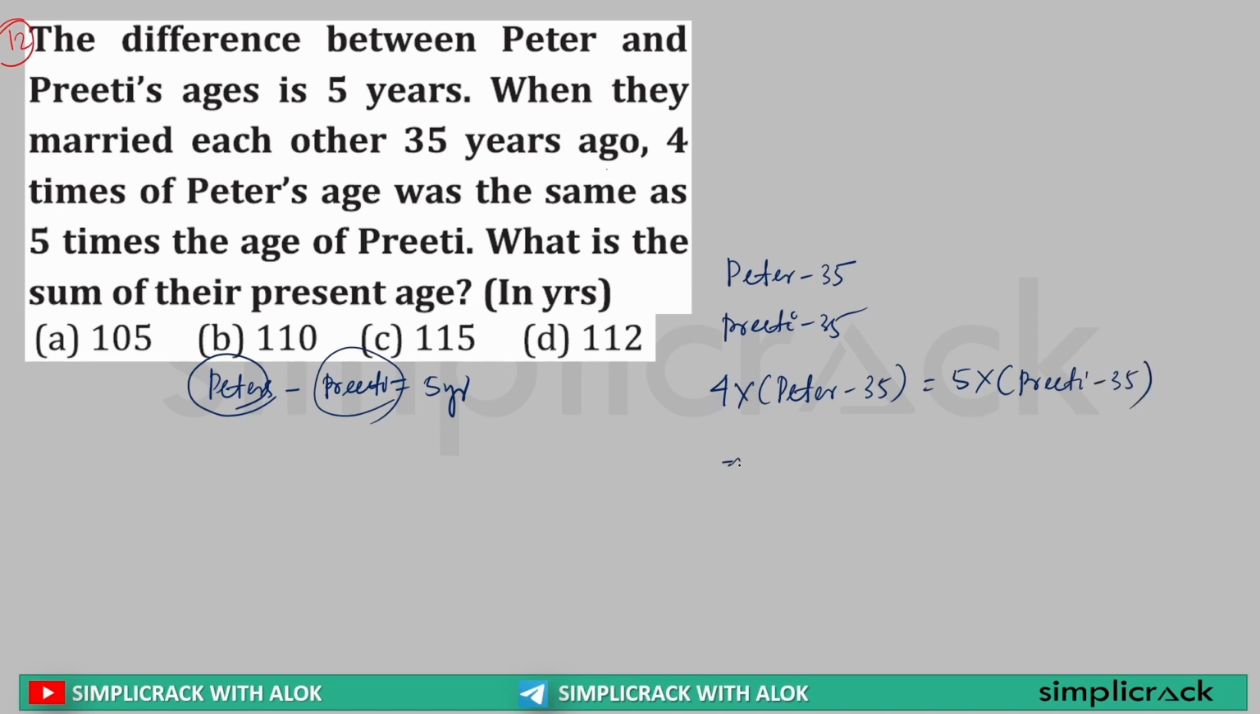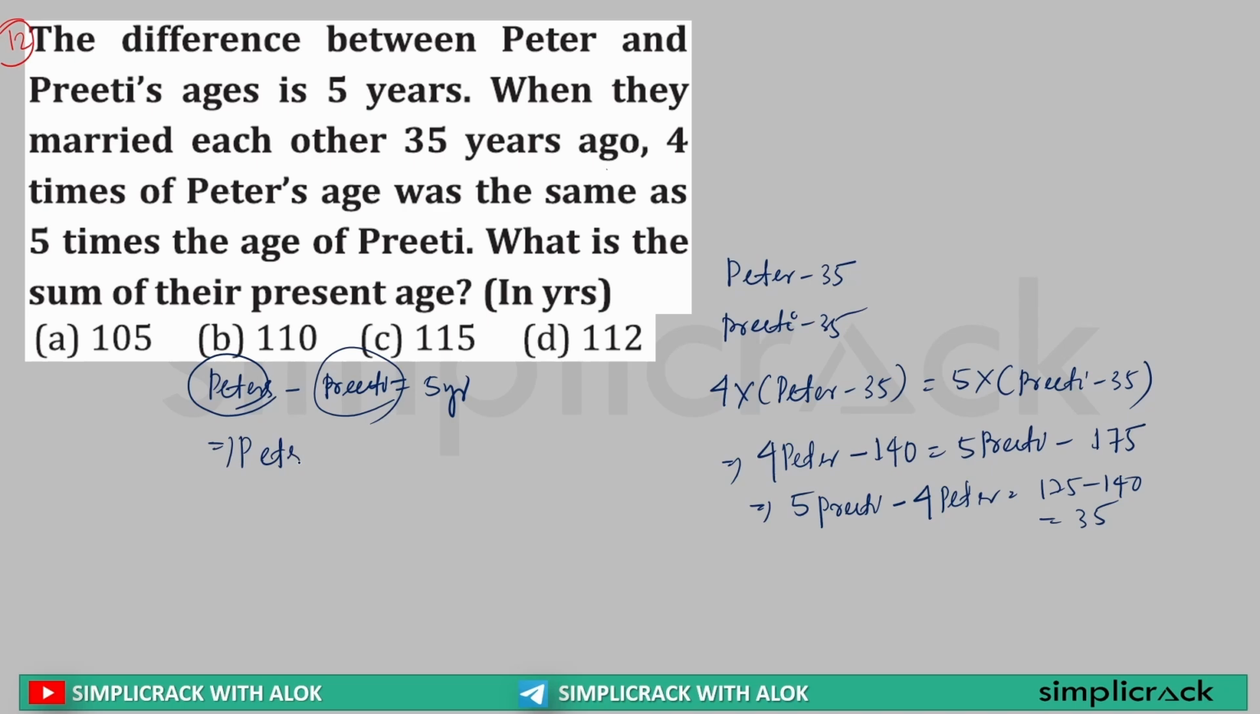Now this can be written as 4 into Peter minus 35 into 4 is equal to 140, and 5 into Preeti minus 5 into 35 is equal to 175. Now this can be written as 5 into Preeti minus 4 into Peter is equal to 175 minus 140, which is equal to 35.